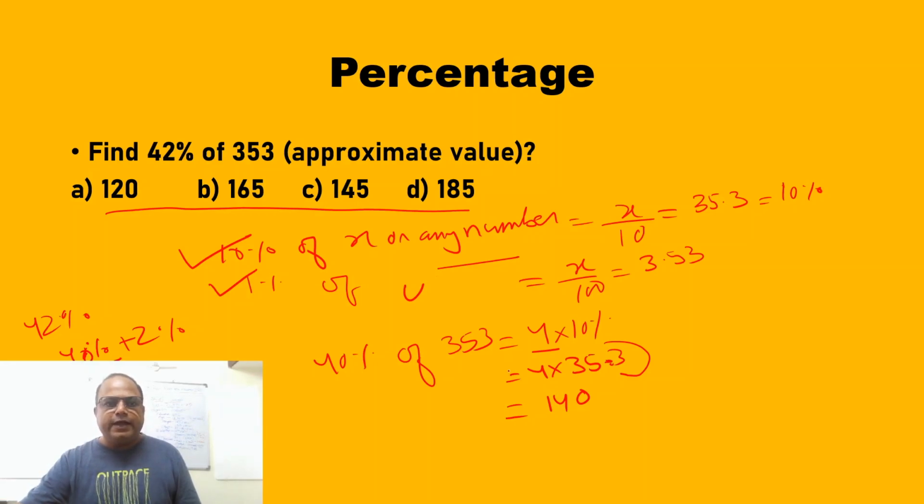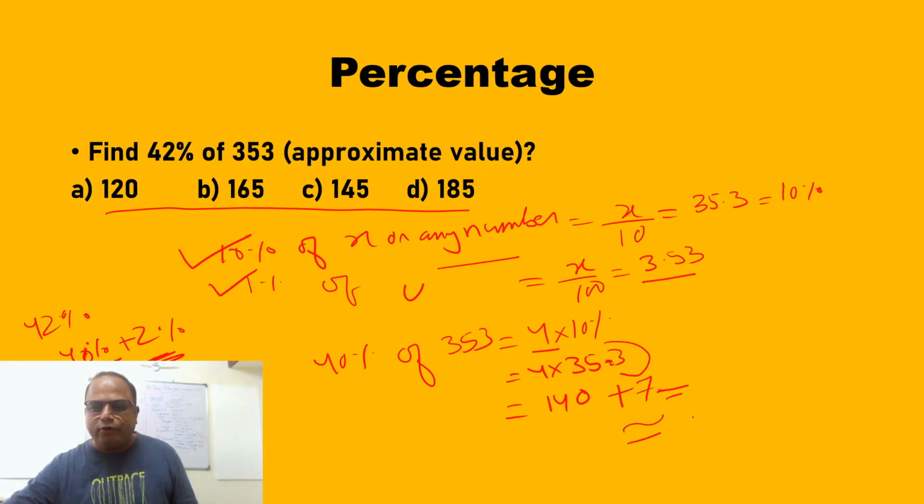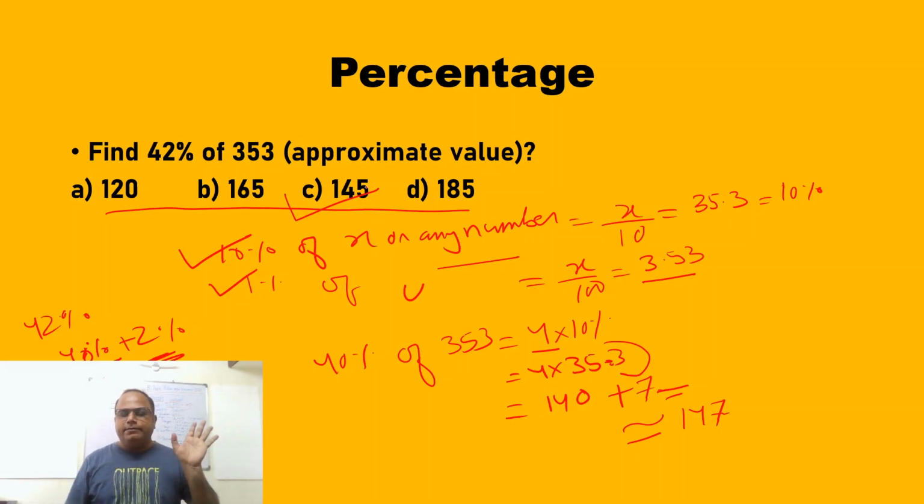So you know the answer is somewhere more than 120, because 140 we have already got. 165 is too big and 185 is still bigger. So 140, and if the options are nearby, you have to add the 2%, because 42% is asked. 1% is 3.5, so 2% will be 7, not exactly, but approximately. So it will be 147. The closest answer to 147 is option C. So option C becomes your answer.